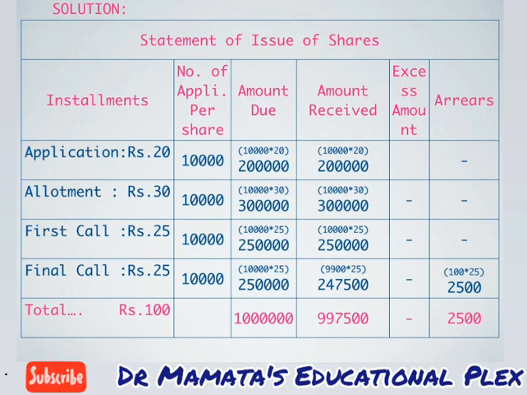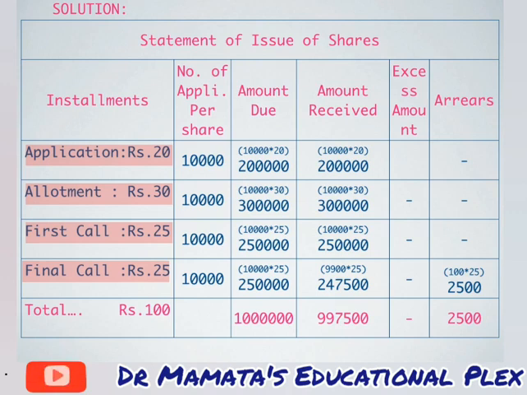We will first write down all our installments in the installment column. From our problem information, we understand that we have 4 installments: application, allotment, first call and final call. So we will write these down first. Application rupees 20, allotment rupees 30, first call rupees 25 and final call rupees 25. In total it is rupees 100, which means the share has been divided into 4 installments: 20, 30, 25 and 25. So the total becomes 100 rupees.